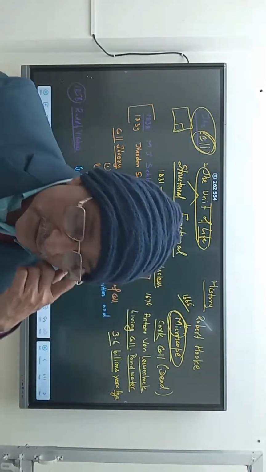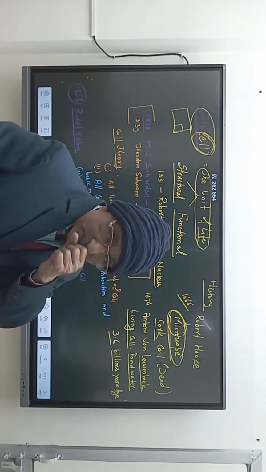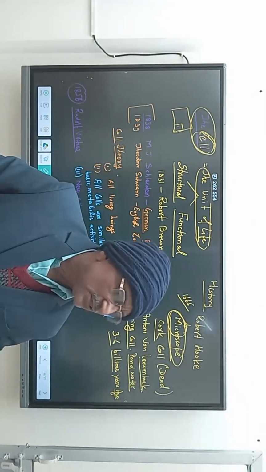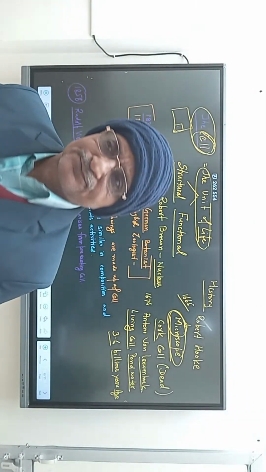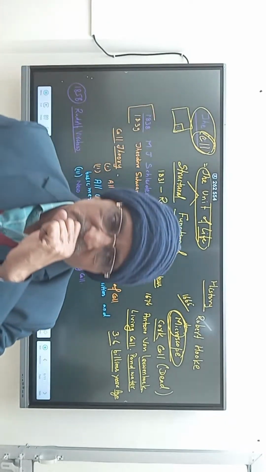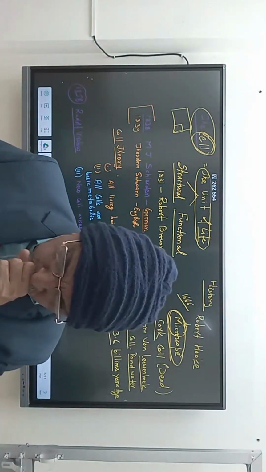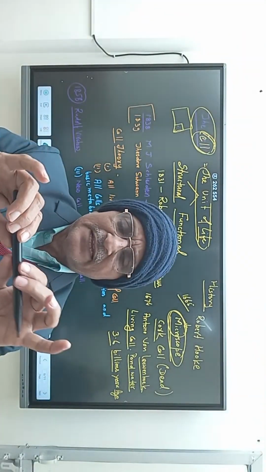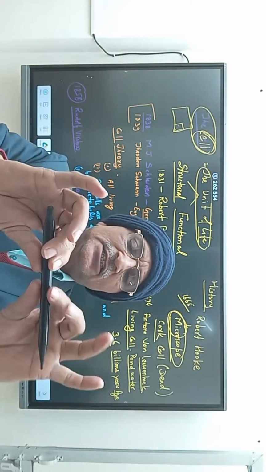That's why the microscope is used to observe the micro cell. Cell is very small. Why is a cell small? Because of smallness, the surface area to volume ratio increases. Suppose this is a piece of chalk.